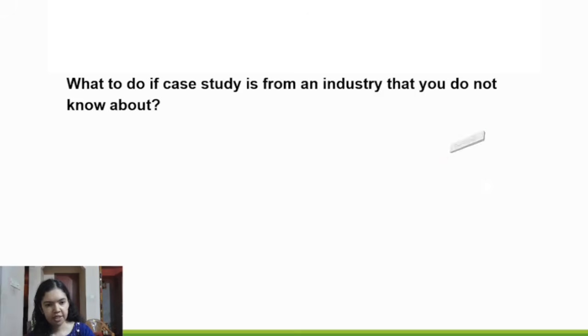The next topic discussed was some students asked a query. What to do if the case study is from an industry that they are not familiar with? So in this it was mentioned that even if the case study is from a different industry, please do not panic. Because the concepts remain same like GST, income tax, FEMA, Ind AS. So if you know the concepts, even if the industry is unfamiliar, try to apply those concepts and solve the case study.